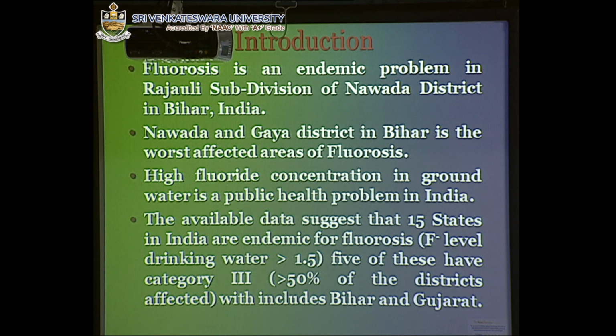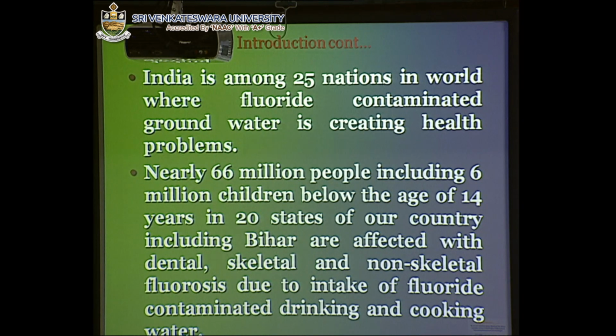The available data suggests that 15 states in India are endemic for fluorosis, and 5 of these are category 3, that is, 50% of the districts have been affected with fluorosis cases, in Bihar and Gujarat. India is among 25 nations in the world where fluoride contaminated groundwater is creating health problems. Nearly 66 million people, including 6 million children below the age of 14 years in 20 states of our country, including Bihar, are affected with dental, skeletal, and non-skeletal fluorosis due to intake of fluoride contaminated drinking water and cooking water.